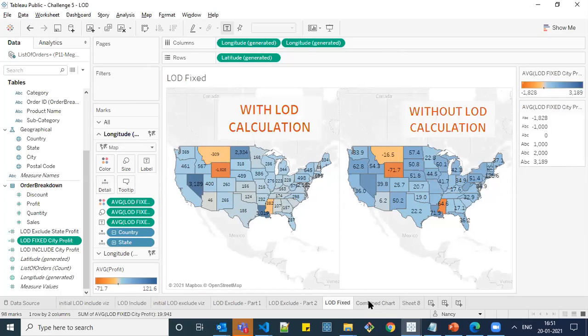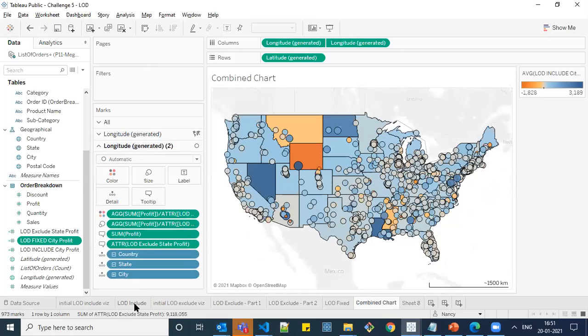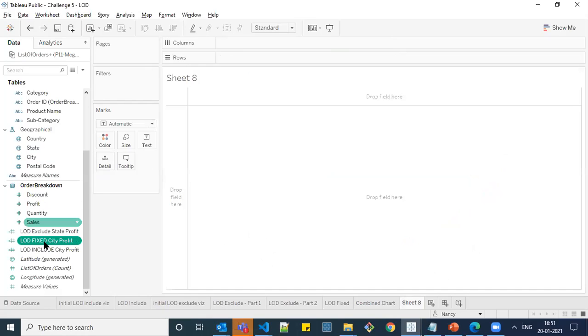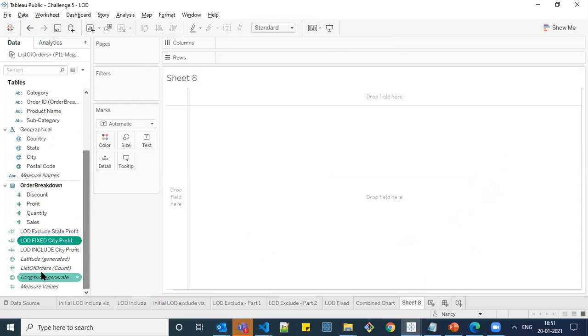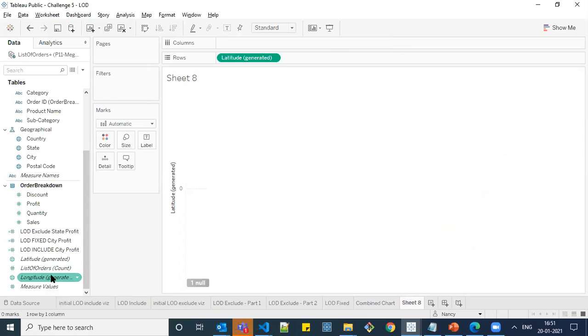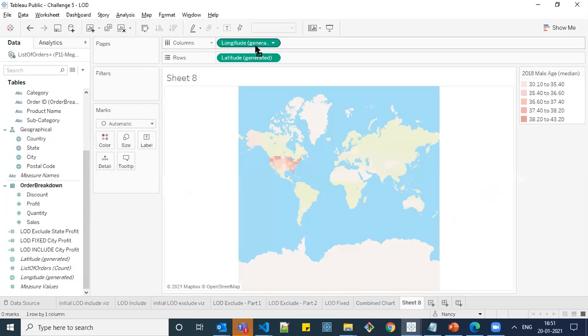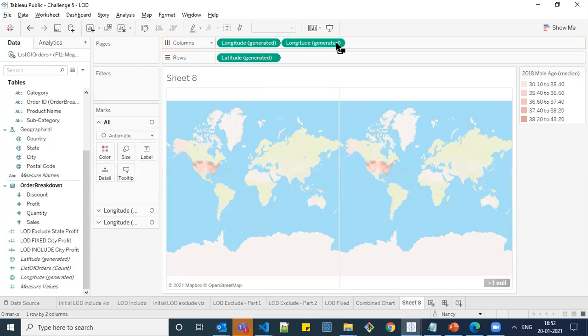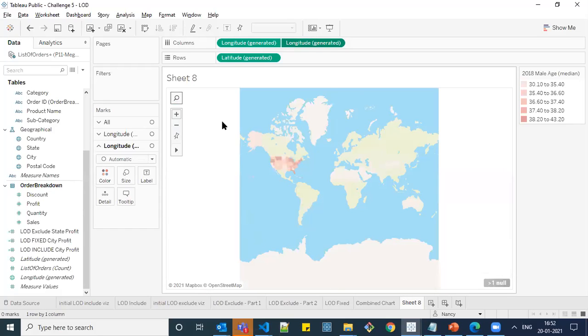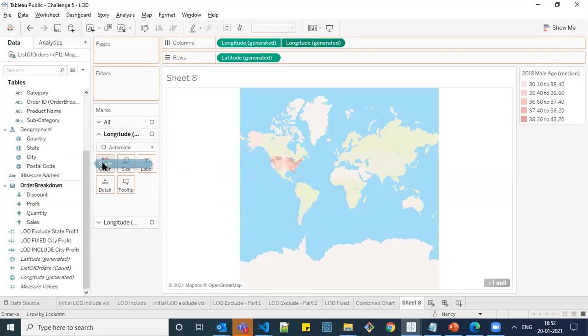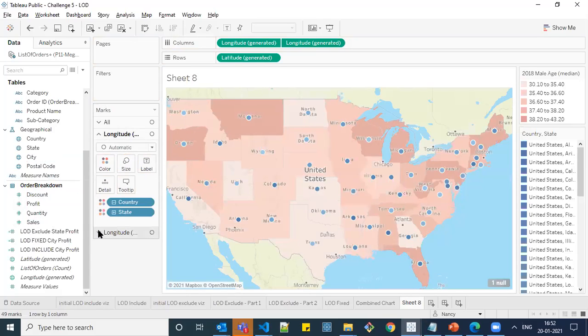Our requirement is we need to combine both the include and exclude charts. How to combine the chart is a simple step. Let me show that alone. Click over latitude, longitude, and copy one more longitude as well, and you will get an option like dual axis. So now your map gets merged and you get a separate box for each. You can drag and drop whatever fields you want for the first map, and similarly for the second map.